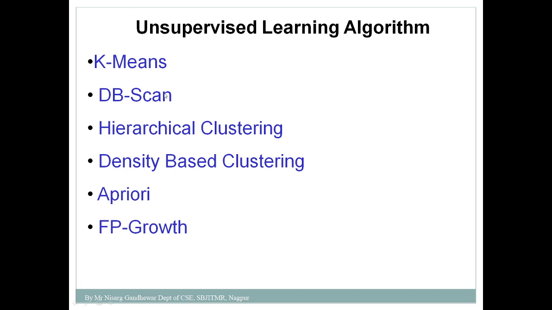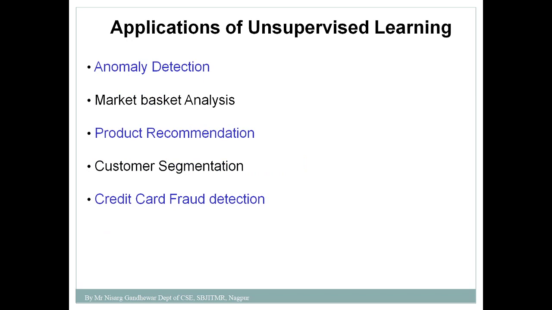DBSCAN is there, hierarchical clustering is there, density-based clustering algorithm is there. Then for association you have the Apriori algorithm and the FP-growth algorithm. These are the various unsupervised learning algorithms which you can use to solve clustering and association problems. Next we will see where you can use unsupervised learning.